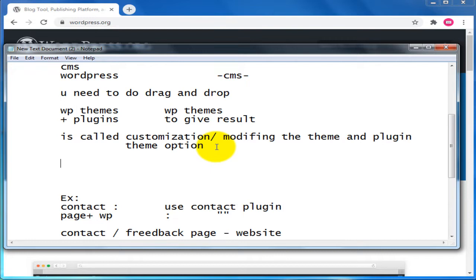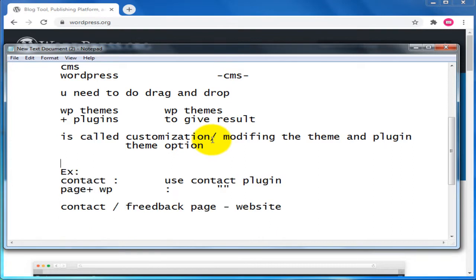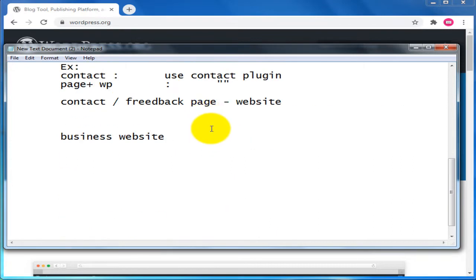So where can you download your theme? See, in WordPress, this is also one of the million dollar questions. Which WordPress theme is best for your website? The selection of theme is very important for your business.